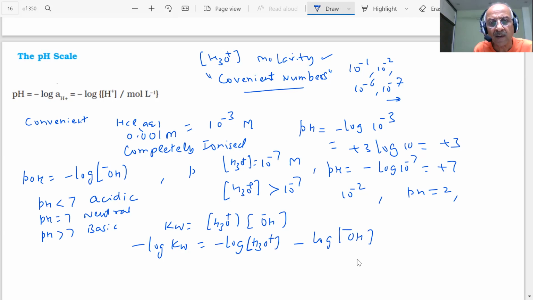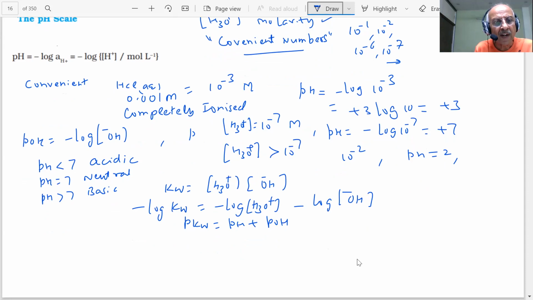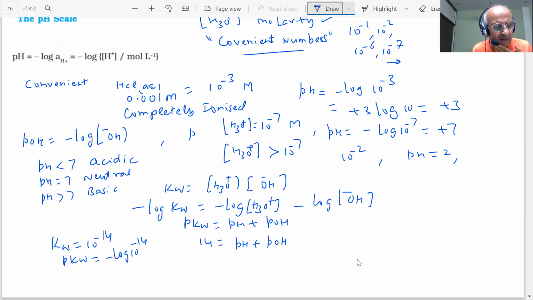What I'm getting is called pKw. This will be equal to pH plus pOH. And what is the value of Kw, students? Then what will be the value of pKw? 14. So 14 is equal to pH plus pOH. These values are important because they will help us in solving a large number of problems related to pH.